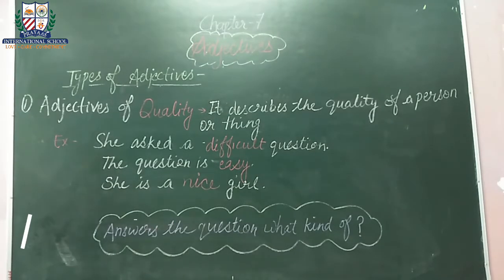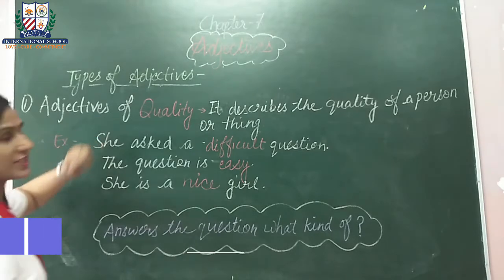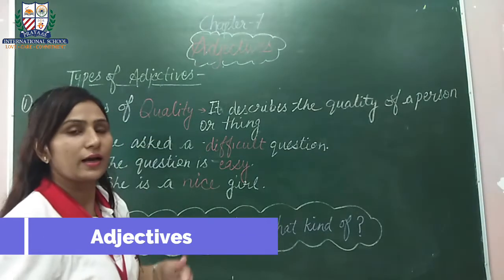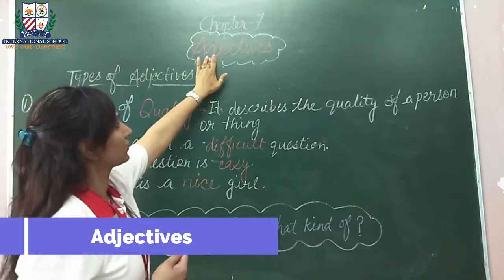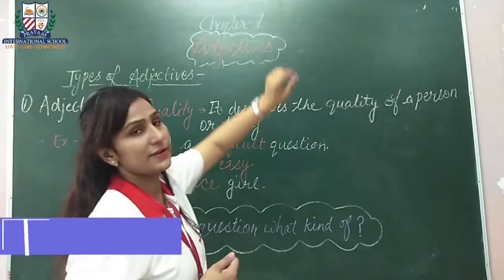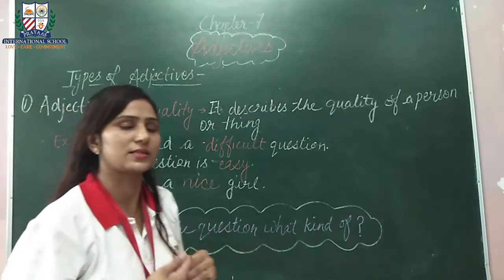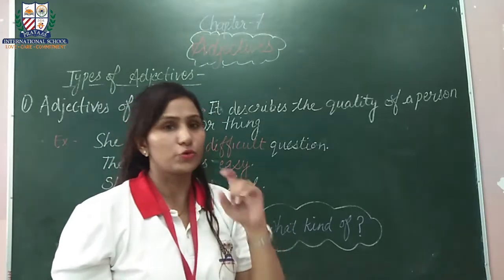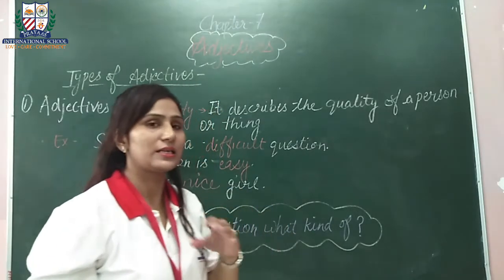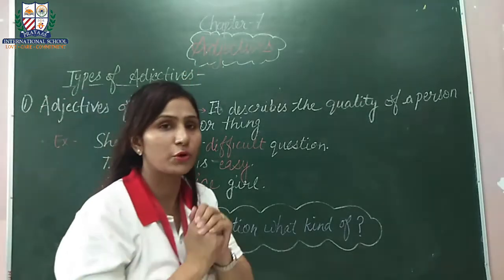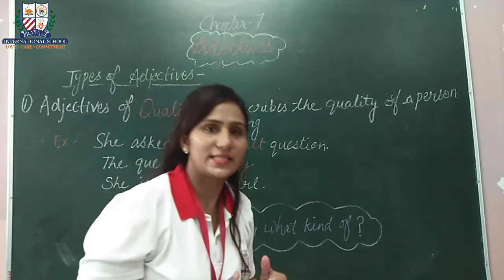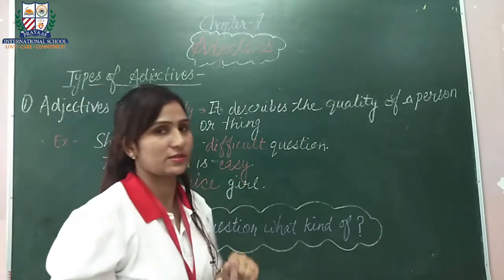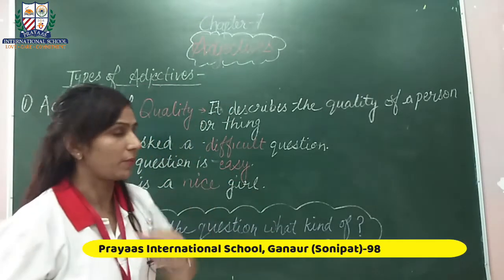Okay students, so now we will discuss our first type of adjectives, that is adjective of quality. First of all, do you know how to pronounce it? Adjectives. Some students pronounce it as adjective. No, it's not adjectives. You don't have to say D here. D is silent. We say adjectives. We don't say D here. So pronounce it very properly.